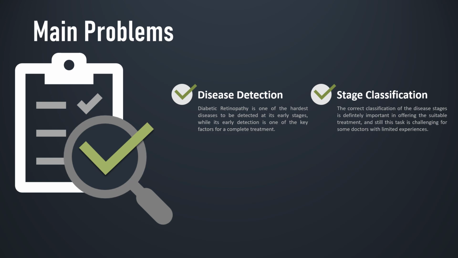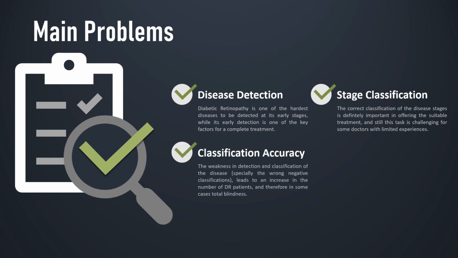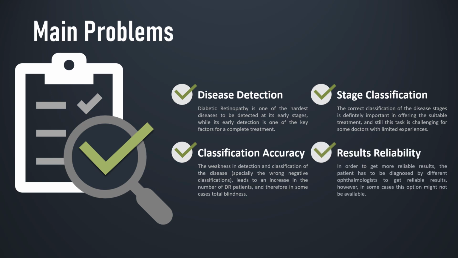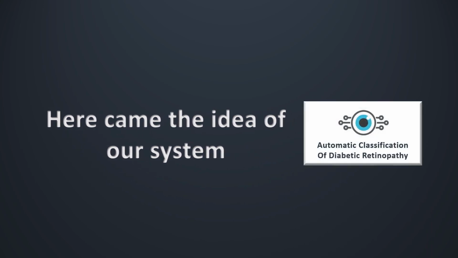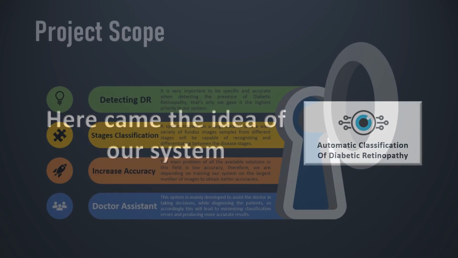According to articles and papers concerning this specific topic, the disease classification accuracy is another major and extreme problem that we might face. The final, and some might consider the most critical issue, is the reliability of the results, which plays a paramount role in the whole treatment process. And here came the idea of our system, an automatic classification of diabetic retinopathy.